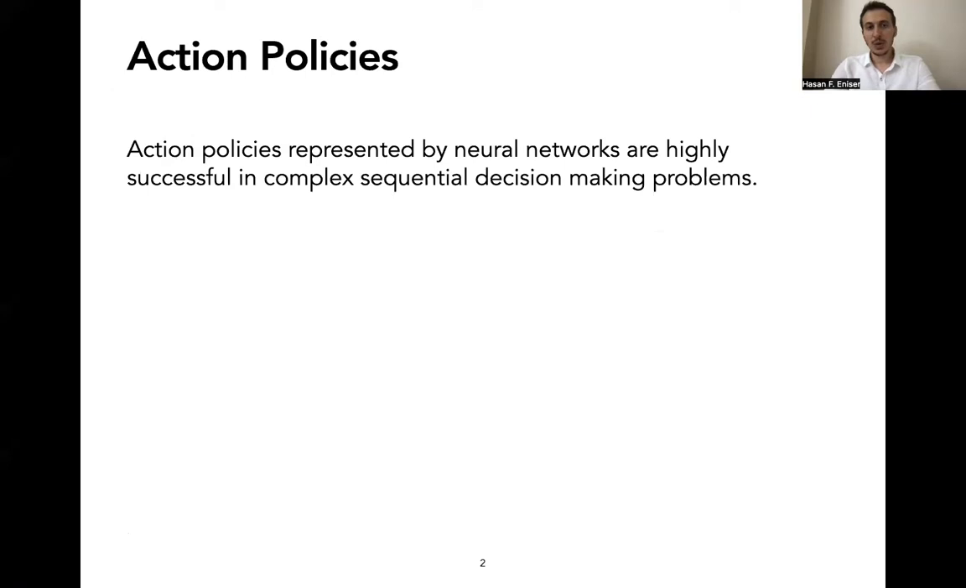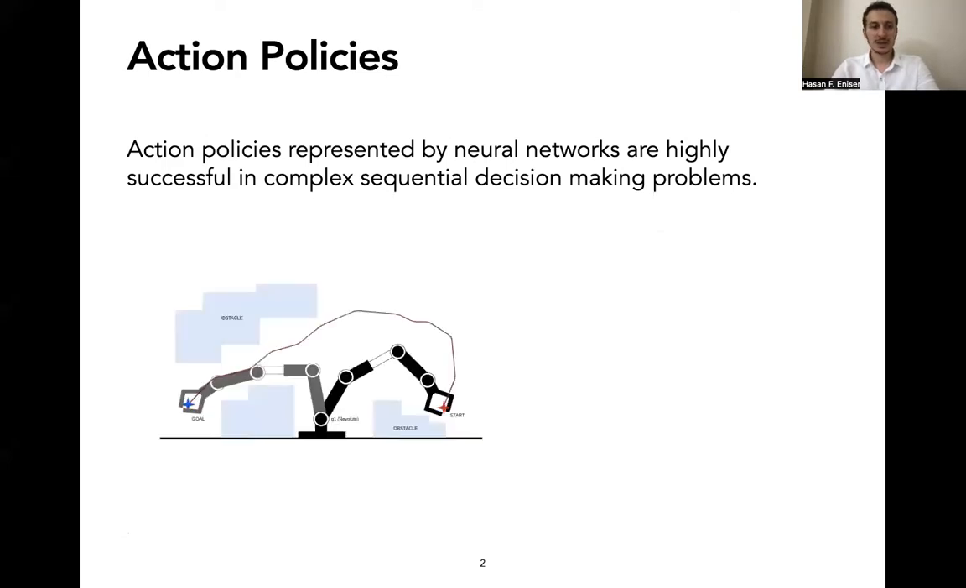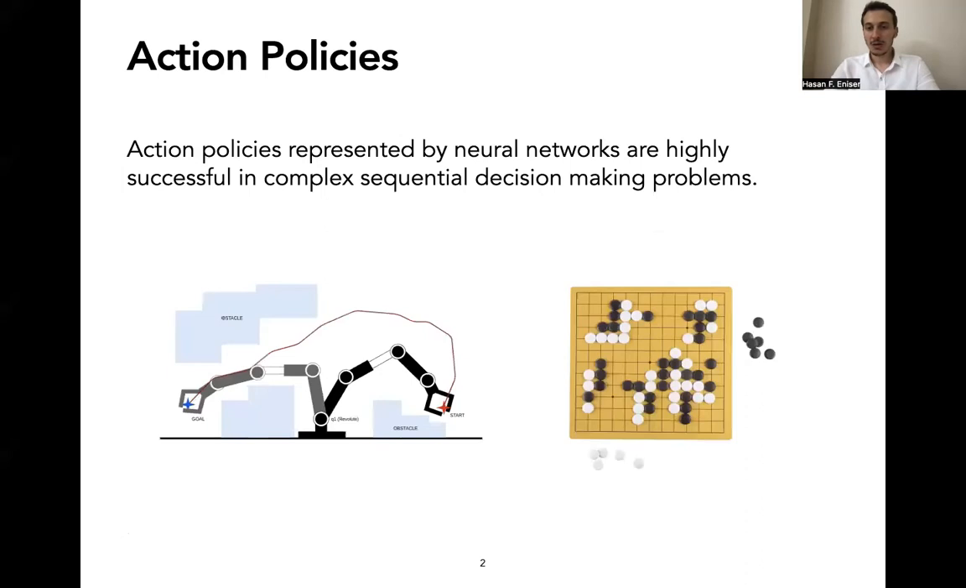As you all may know, action policies represented by neural networks are highly successful in many complex sequential decision-making problems, such as robot planning or game playing. Traditionally, once the policy has been learned, we feed it with a state to obtain the next predicted action.